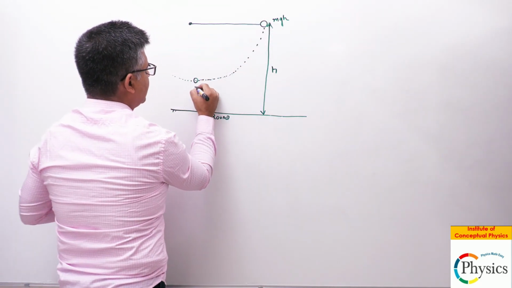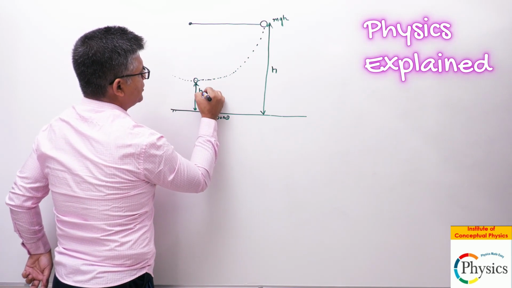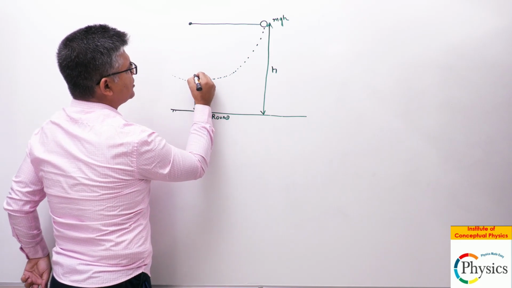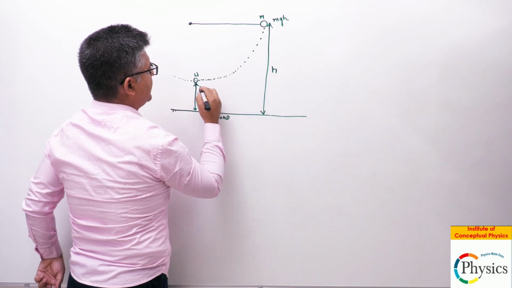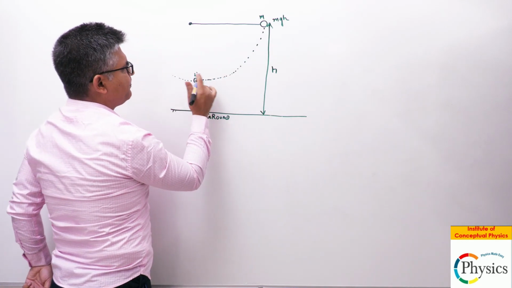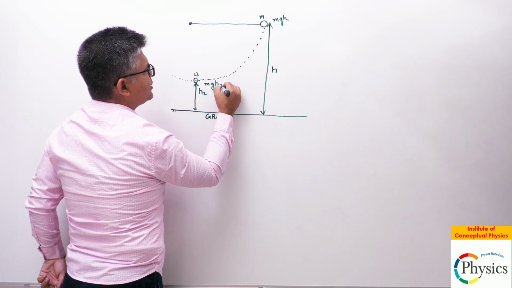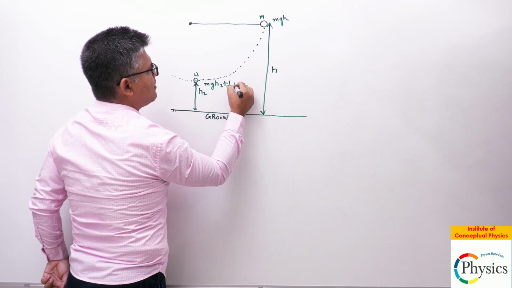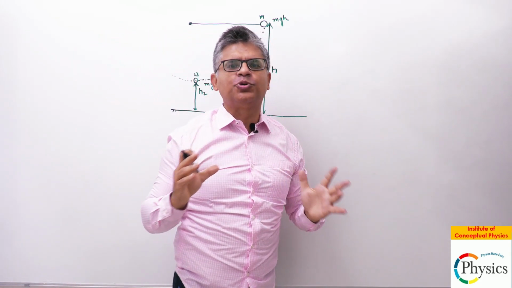It came here and it acquired a new height, which is h2, okay? Let the velocity of the body here be u, let the mass of the body be m, right? What is the energy here? The energy here is mgh2 plus half m u square. I think most of you understand this without any confusion, right?